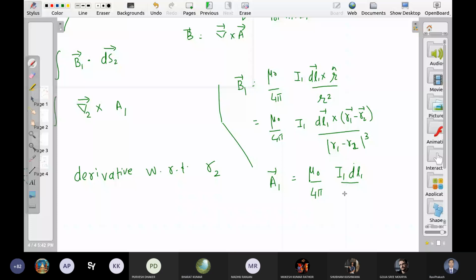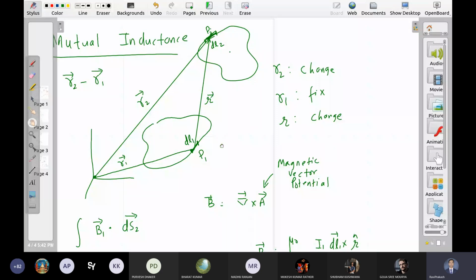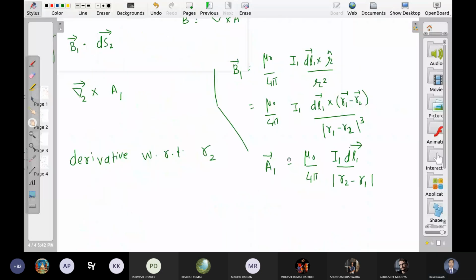R2, right. So when I take del cross A with respect to R2, because मुझे इस पे चेक करना है del cross A को, right? R2 is a variable here, R1 is fixed, right? Let us write it now.